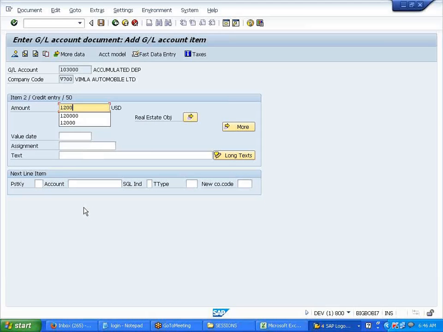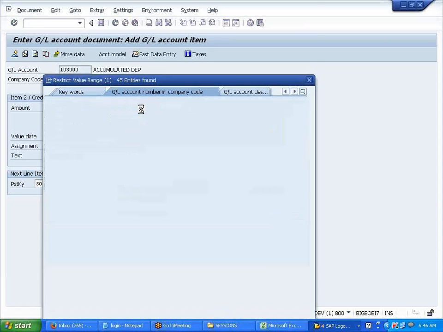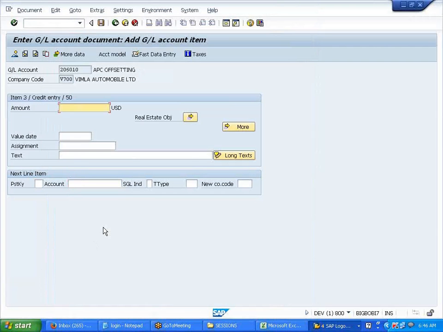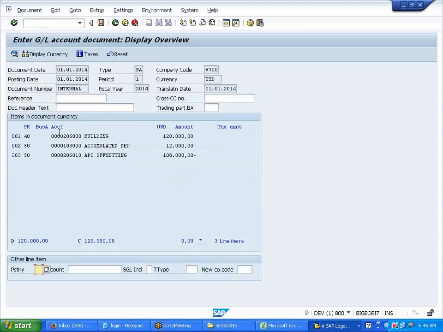My accumulated depreciation from last year to be carried forward is 12,000, 10%, right? Next 50, my offsetting account. How much is it? Enter, whatever it is. Now this is one way of posting. I think you people are very familiar with this. The only thing is you are resetting the reconciliation account.